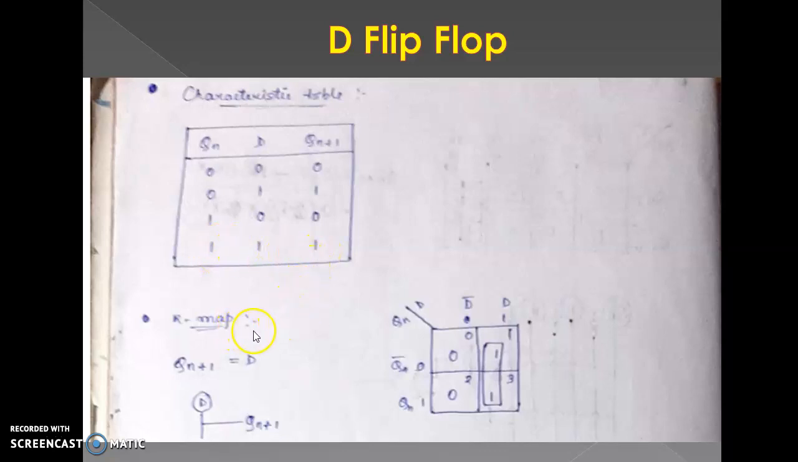This is the K-map of the D flip-flop. This is a two variable K-map. This is the combination of 2 1s, and this is the equation of the D flip-flop: Qn plus 1 equal to D.